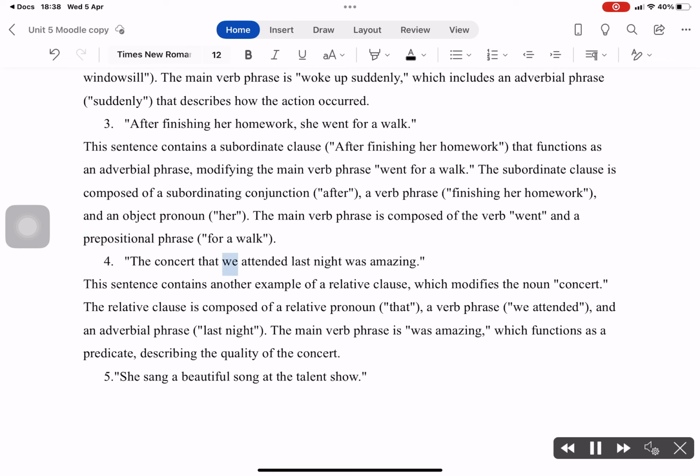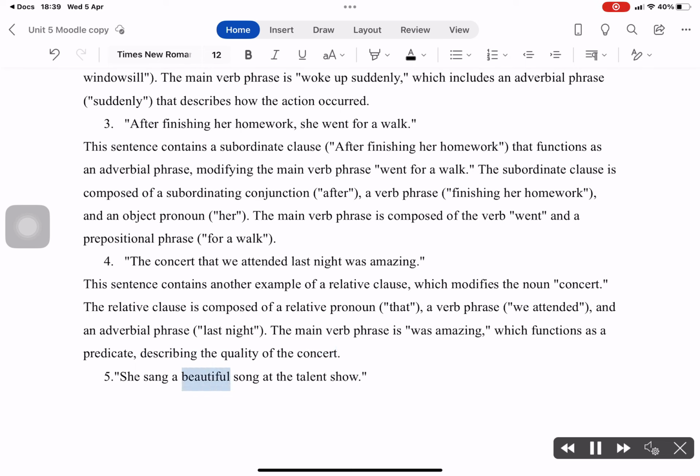4. The concert that we attended last night was amazing. This sentence contains another example of a relative clause, which modifies the noun "concert." The relative clause is composed of a relative pronoun, "that," a verb phrase, "we attended," and an adverbial phrase, "last night." The main verb phrase "was amazing" functions as a predicate, describing the quality of the concert.